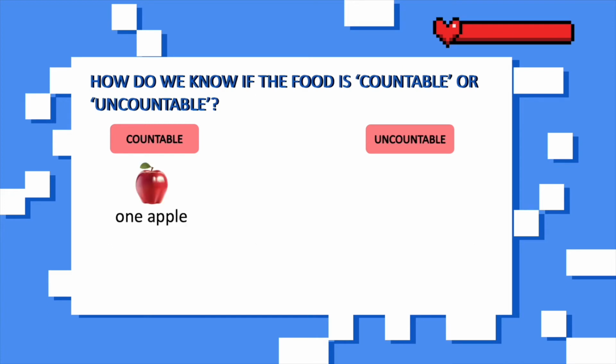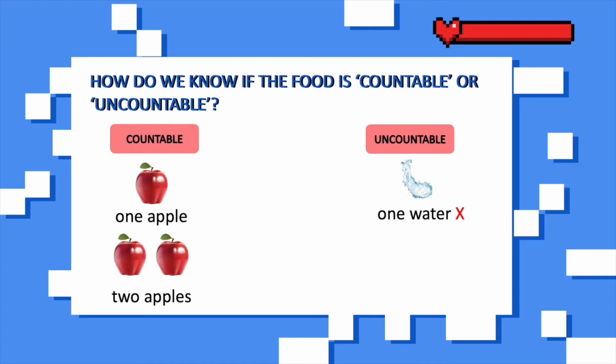Let's look at the countable here. First, say it's an apple. How many apples can you see here? There's only 1. So in English, we say 1 apple. Anything that is well in its shape and can be counted, then it is countable. Apple is a countable noun. So, when we have another extra apple, it becomes 2 apples. Remember, only for countable nouns, when it is in plural form, most of the countable nouns will have s added at the back of the noun.